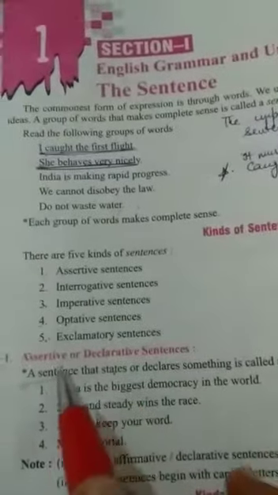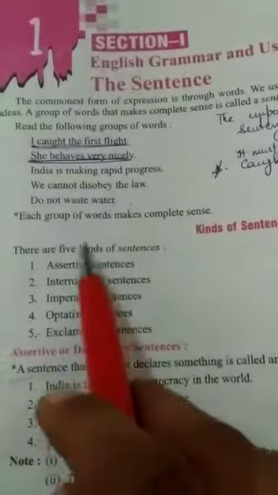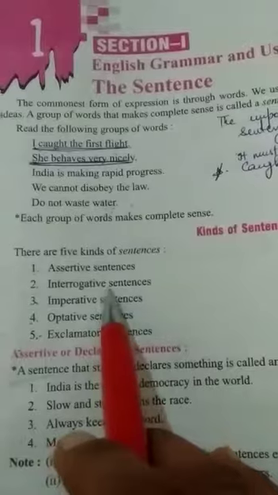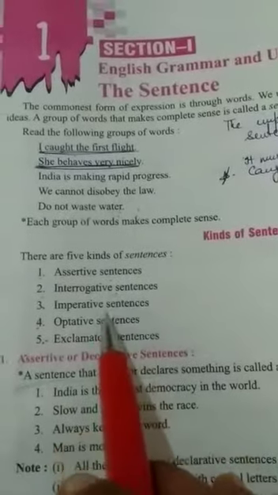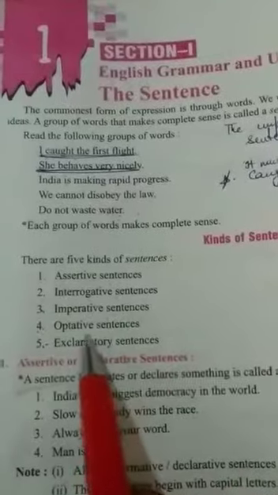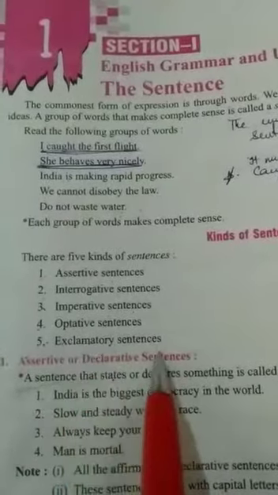Moving further, basically sentences are divided into 5 categories. And these 5 categories are: the first one is assertive sentences. The second one is interrogative sentences. The third is imperative sentences. Next is optative sentences. And the fifth is exclamatory sentences.